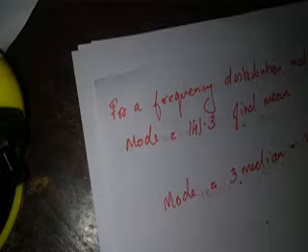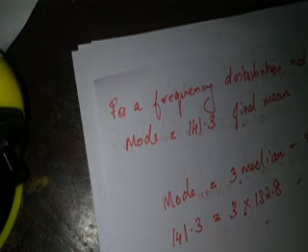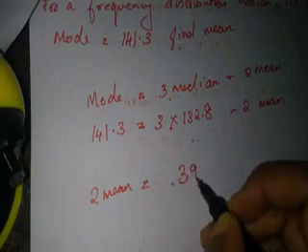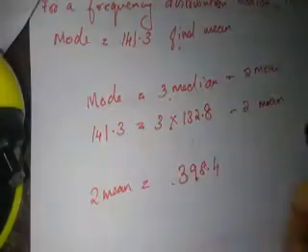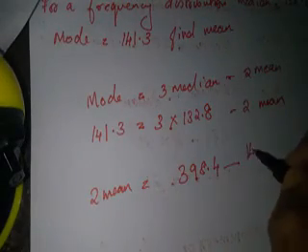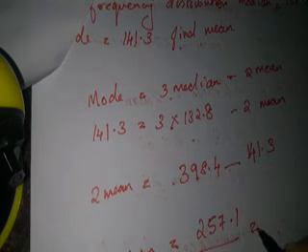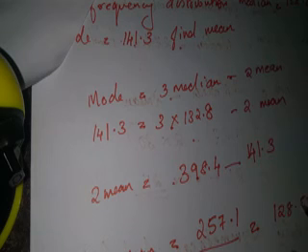So 141.3 is equal to 3 into 132.8 minus 2 mean. Here median is given but mean is not. So 2 mean is equal to 398.4 minus 141.3, which gives 257.1. Dividing by 2, mean is 128.55. I hope you understood it. Thank you.